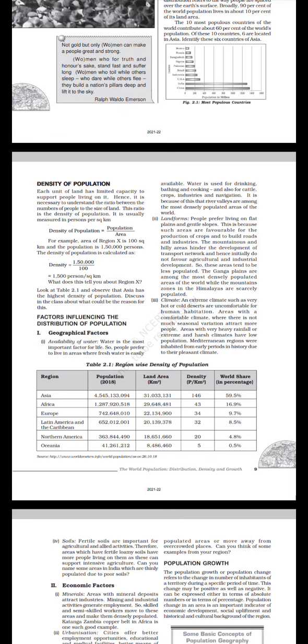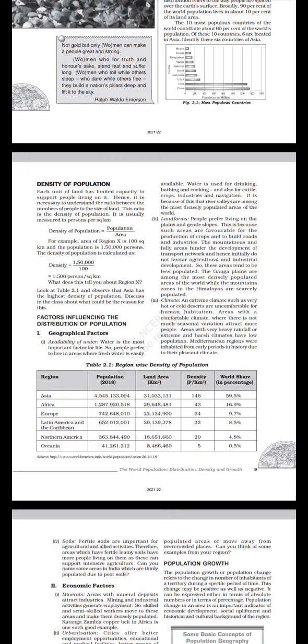Climate. An extreme climate such as very hot or cold deserts are uncomfortable for human habitation. Areas with a comfortable climate where there is not much seasonal variation attract more people. Areas with very heavy rainfall or extreme and harsh climates have low population. Mediterranean regions were inhabited from early period in history due to their pleasant climate. Take a look at table 2.1, region wise density of population.